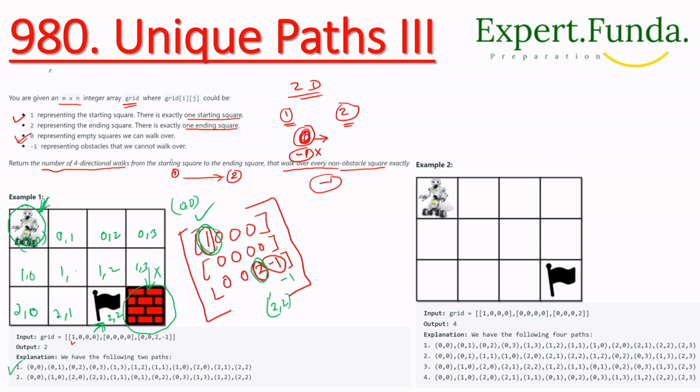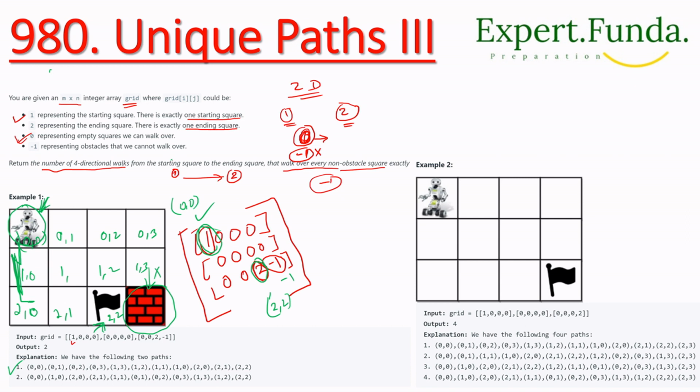So what is the other path we are talking about? This is our other path. We start from 0 0, then we move to 1 0, then 2 0.